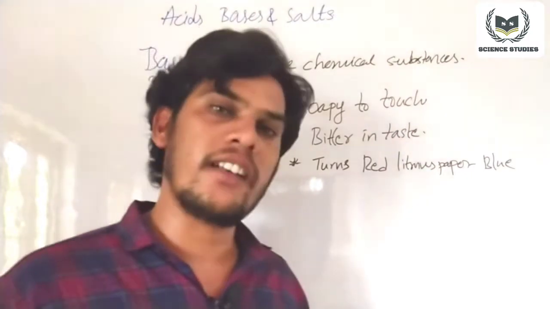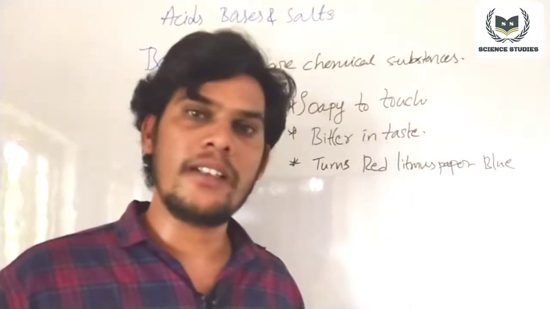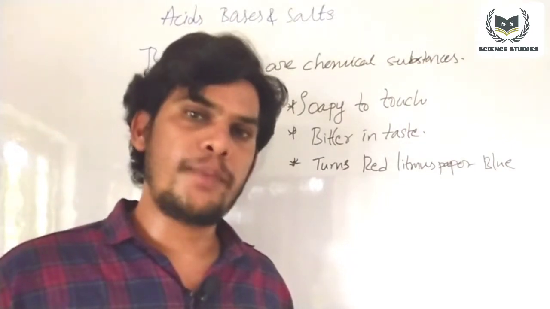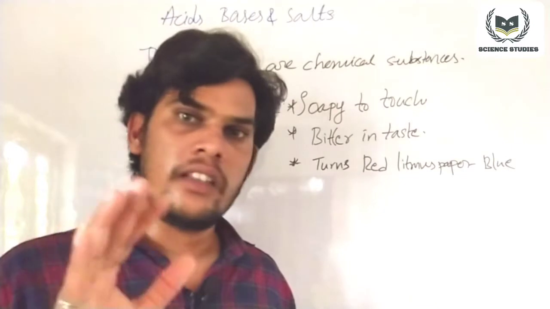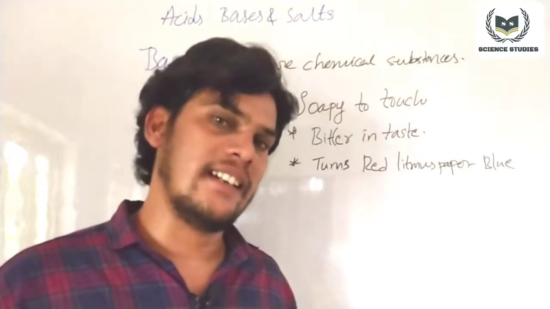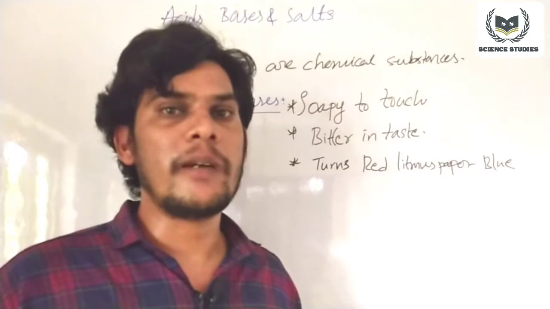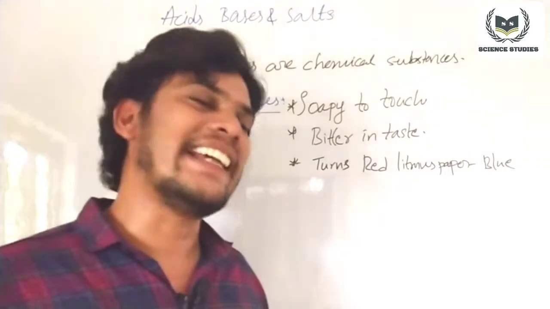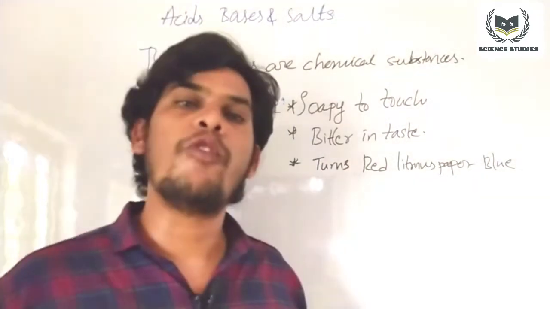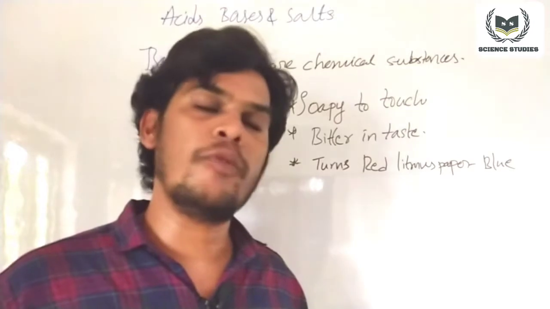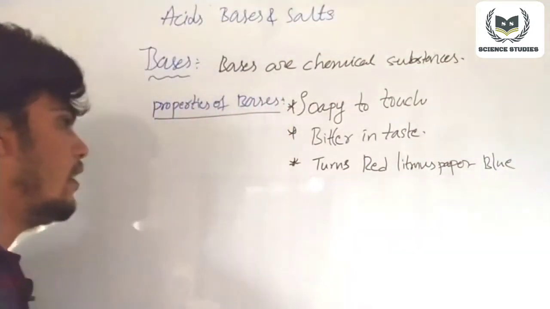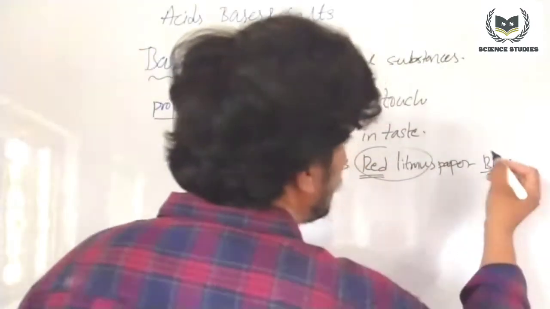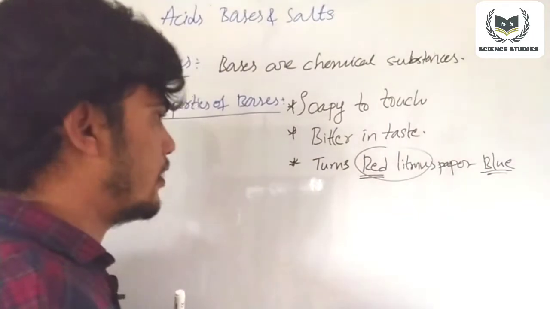Just take some soap water, a blue litmus paper and a red litmus paper. If you dip blue litmus paper in the soap water, the blue litmus paper does not change its color. But if you dip red litmus paper, it turns blue because it indicates the given soap water is a base. So soap water is not an acid, it is a base. So bases turn red litmus paper blue.